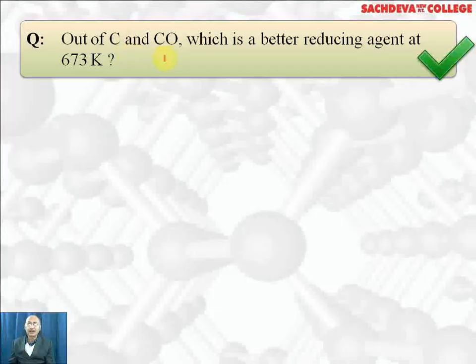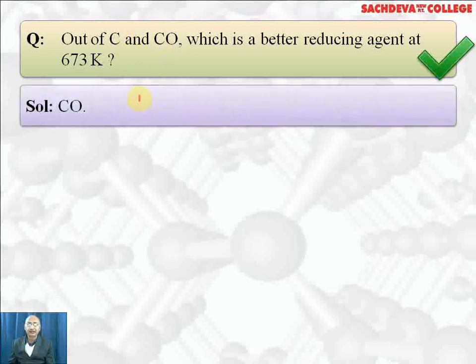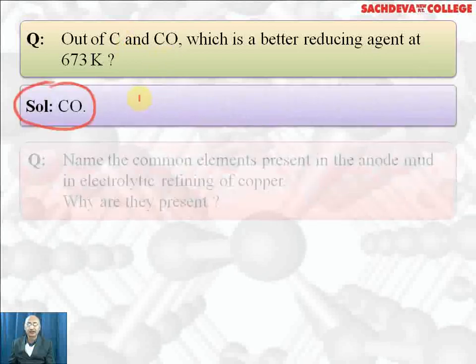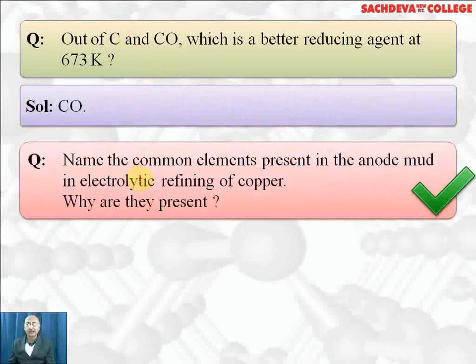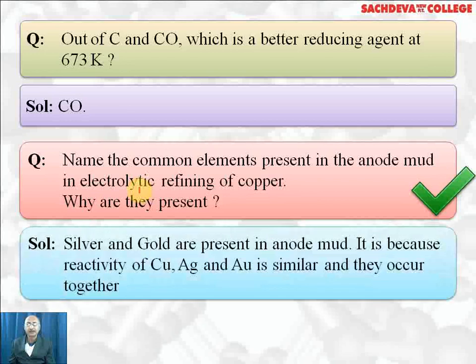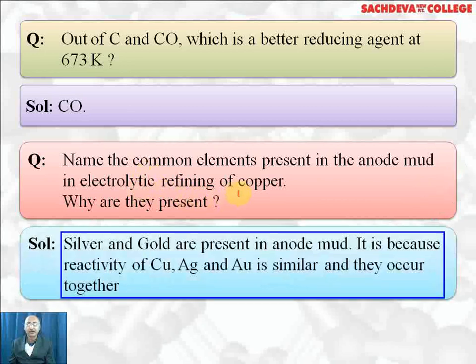Out of carbon and carbon monoxide, which is the better reducing agent at 673 Kelvin? The correct answer is carbon monoxide. Name the common elements present in anode mud in the electrolytic refining of copper and why they are present. In anode mud of copper, silver and gold are present. Why are they present? Because the reactivity of copper, silver and gold is similar, that's why they occur together.